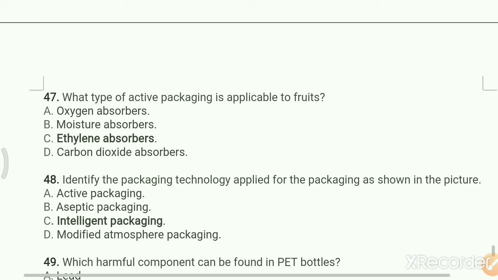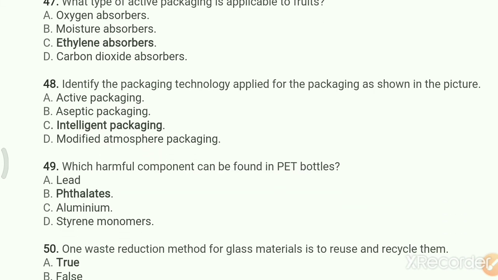Next question, what type of active packaging is applicable to fruits? The options: A, oxygen absorbers; B, moisture absorbers; C, ethylene absorbers; D, carbon dioxide absorbers. Your right answer is ethylene absorbers. Identify the packaging technology applied for the packaging as shown in the picture. A, active packaging; B, aseptic packaging; C, intelligent packaging; D, modified atmosphere packaging. Your right answer is intelligent packaging.